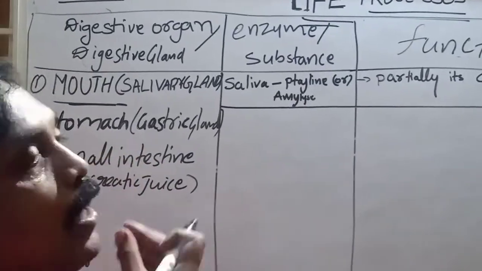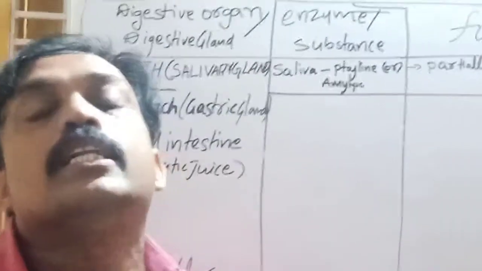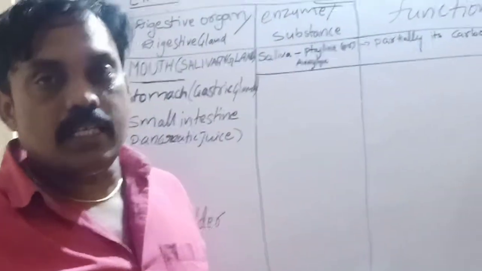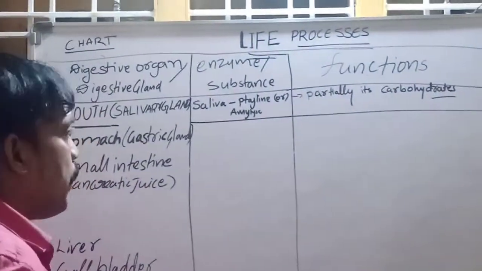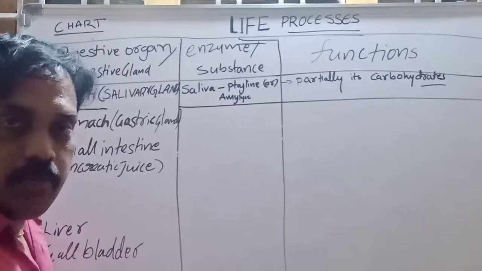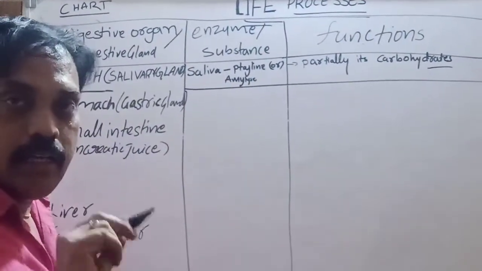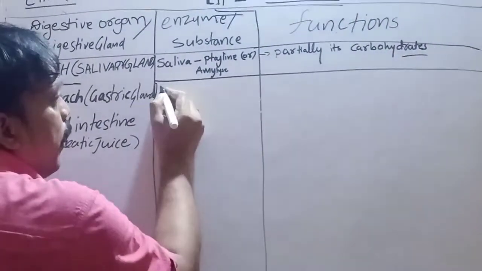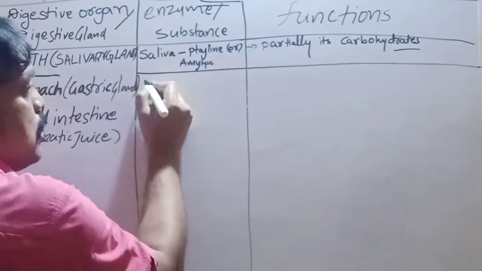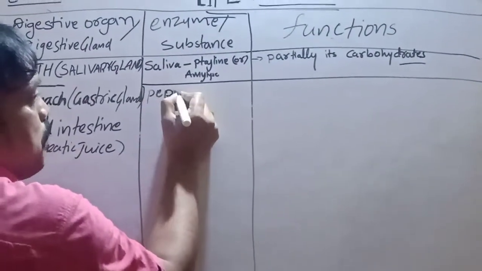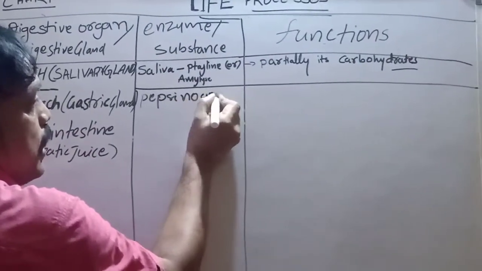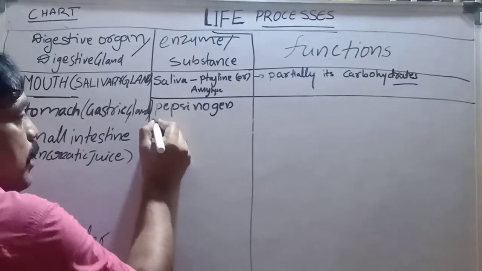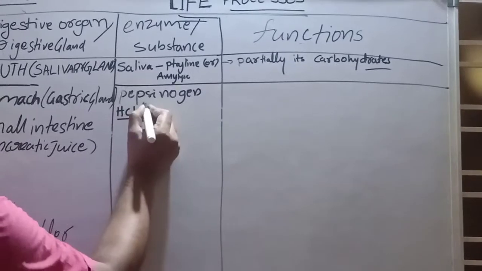Then the second one: whatever food is digested after mastication enters into the esophagus. Through the esophagus, it enters into the stomach. The stomach is a sac-like structure. The walls of the stomach consist of gastric glands. These gastric glands release hydrochloric acid and pepsinogen. Pepsinogen is an enzyme, but an inactive enzyme. And the HCl activates it.